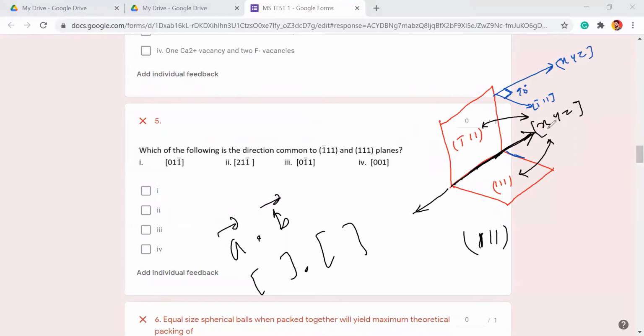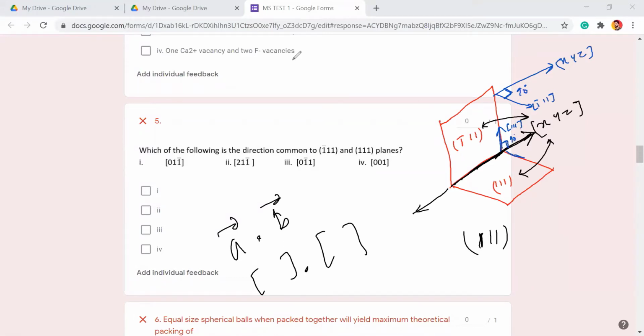That is why the dot product of my line of intersection and the normal of the plane on which it lies will be 0. Similarly, the dot product of x y z and 1 1 1 will be 0 also, because the direction 1 1 1 is exactly 90 degrees. See the angle between them, 90 degrees.